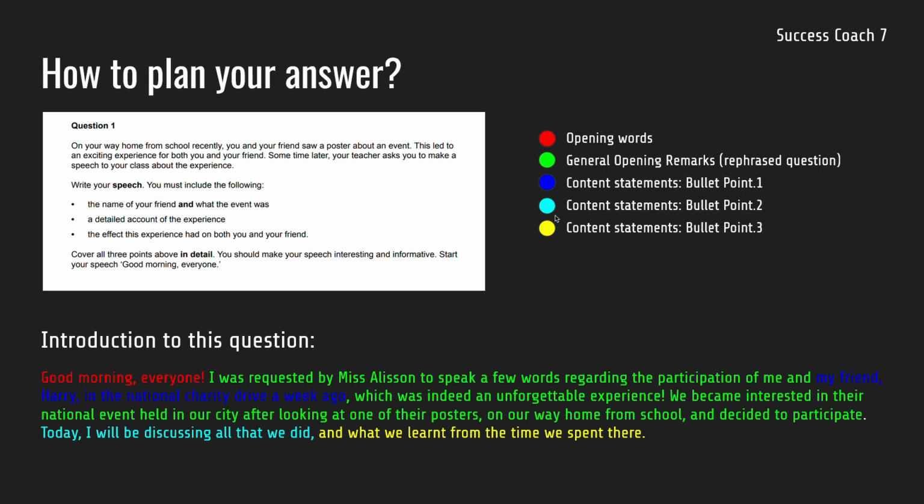Next, the content statement, as we discussed. So first content statement asks you to write the name of your friend and what the event was. So here we have written in the blue highlighted text. Next, the bullet point is to write a detailed account of the experience. So you just tell the listeners in this speech that you are going to discuss that in your speech ahead. So today I will be discussing all that we did. It's basically a rephrasal of this second bullet point.